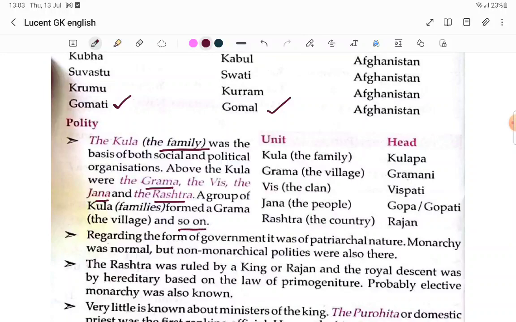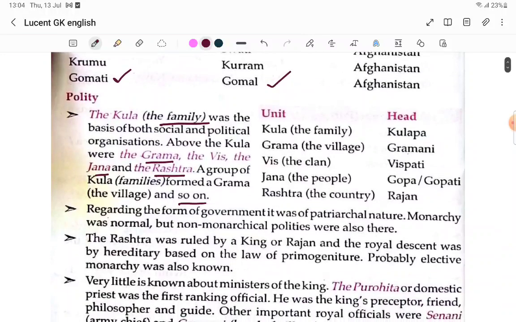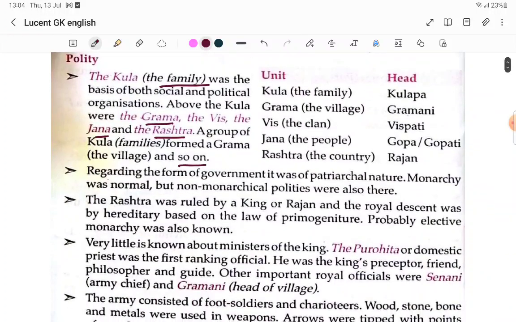Above the Kula were the Grama, the Vis, the Jana, and the Rashtra. The group of Kula families formed a Grama, village, and so on. So first Kula, after that Grama, after that Vis, Jana, after that Rashtra, like this.